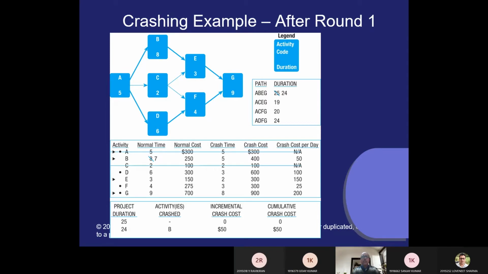If you are crashing the B activity, your project duration changes from 25 days to 24 days. At the bottom I have written 25 to 24 days, and the activity crashed by 1 day is B. Project duration changed from 25 days to 24 days. We crashed B because B is the least activity and incremental per